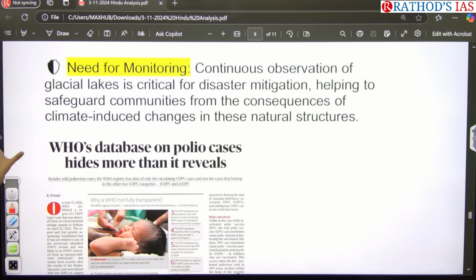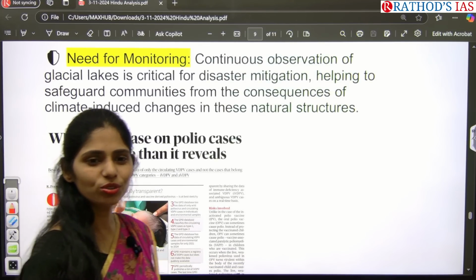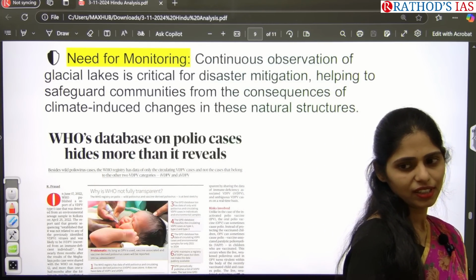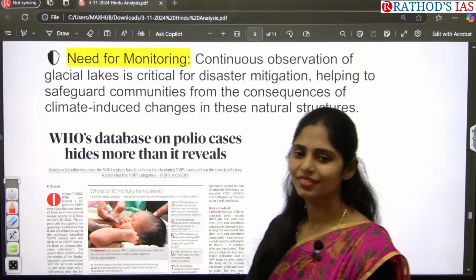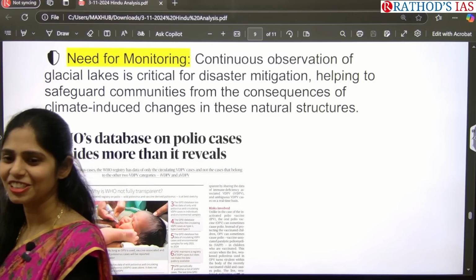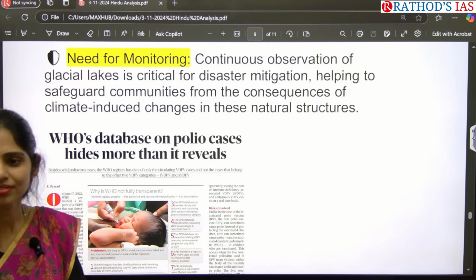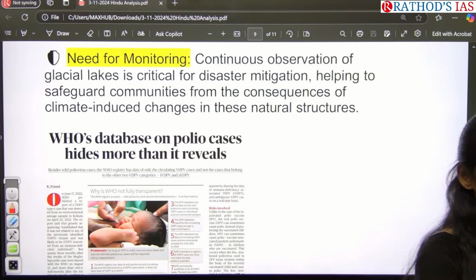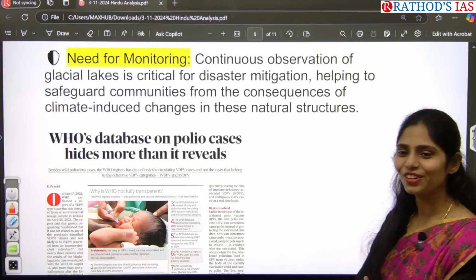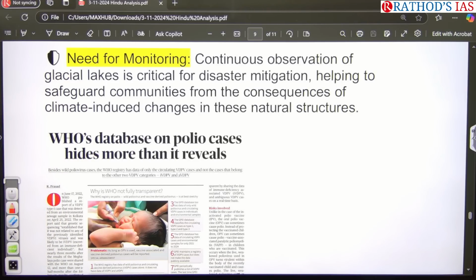Next, this article: WHO database on polio cases hides more than it reveals. So why is polio in the news and what is the cause of concern now? In Meghalaya, which kind of polio case had been identified? Which kind of polio had been discovered in Meghalaya? Vaccine derived polio. After taking the vaccine, they got polio. It is called vaccine derived polio, type 1 case.